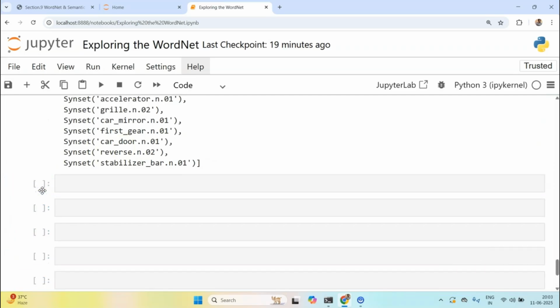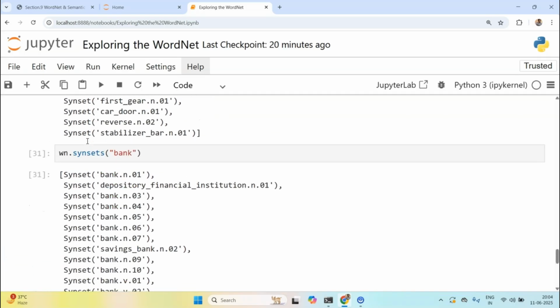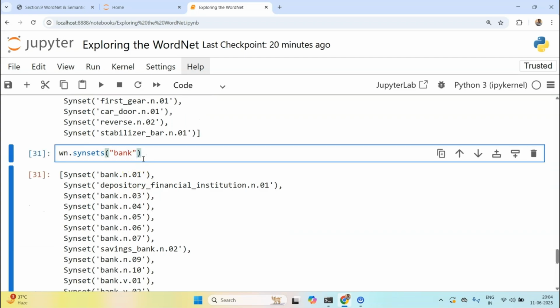All right. So what I want to do is take an example, take a synset one. I'll define S1, and let's try to calculate similarity between bank and financial institution. So let's see what we have. I'll use wordnet.synsets, and in the synsets I'll define bank, but I have to make sure I take the correct synset, because bank can refer to many things, right? So I want to take, let's see, saving bank.